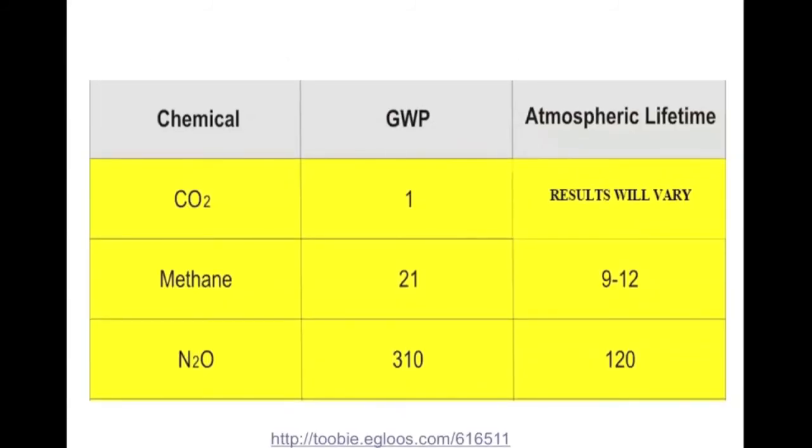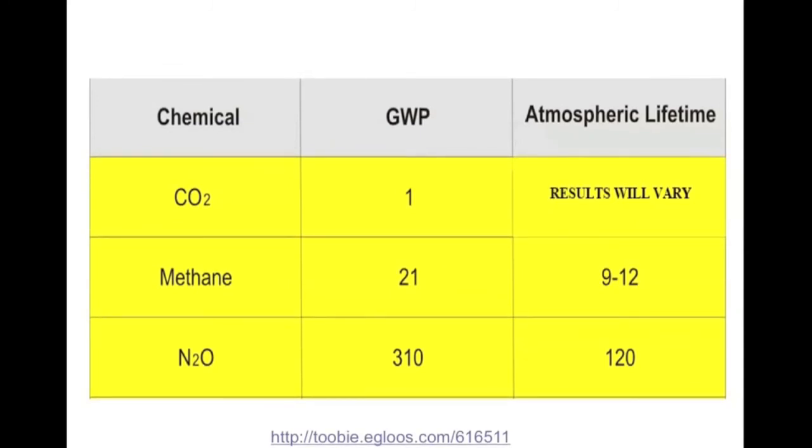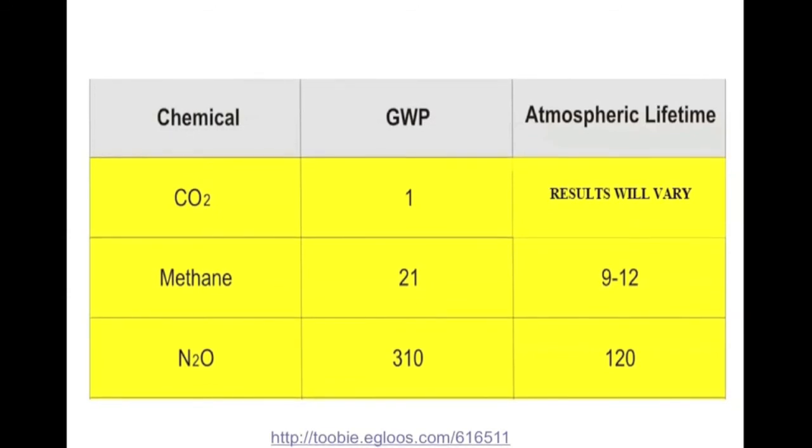Here is a chart illustrating the global warming potential and the atmospheric lifetime of the three main anthropogenic greenhouse gases. As you can see, the atmospheric lifetime of carbon dioxide will vary. Methane has a global warming potential of 21 and an atmospheric lifetime of 9 to 12 years. Nitrous oxide has a global warming potential of 310 and its atmospheric lifetime is 120 years.